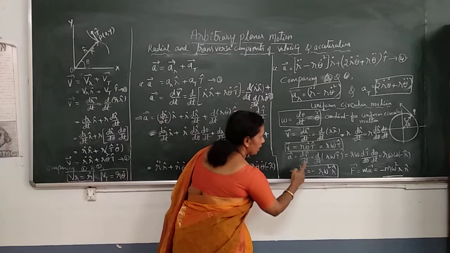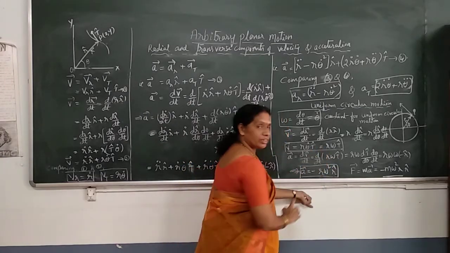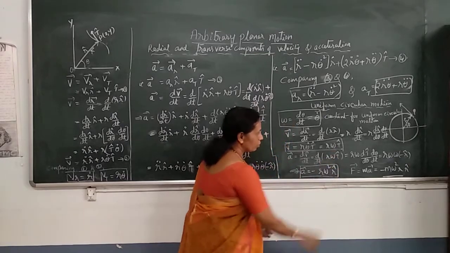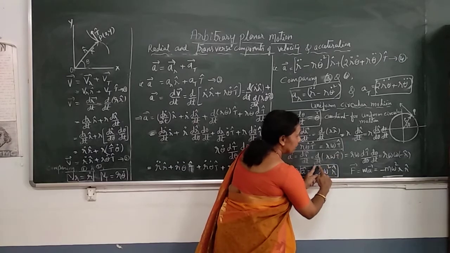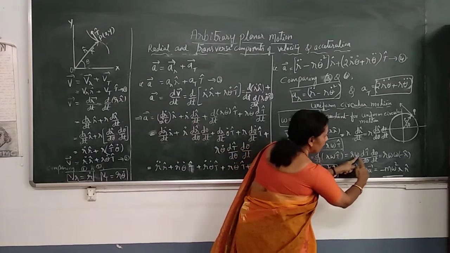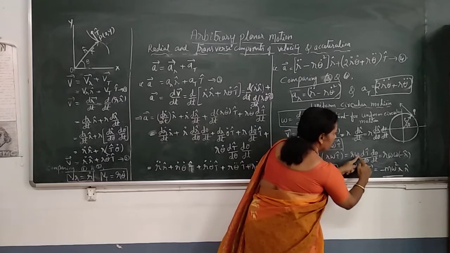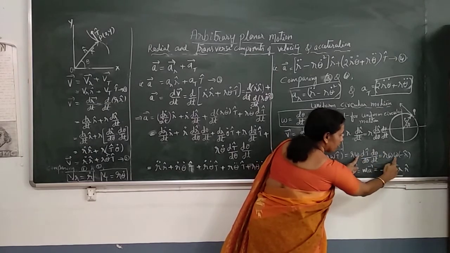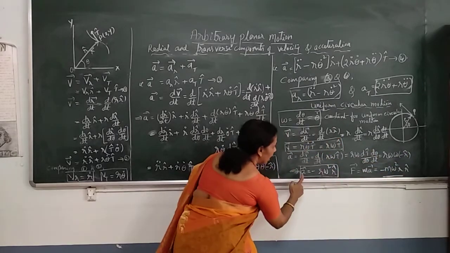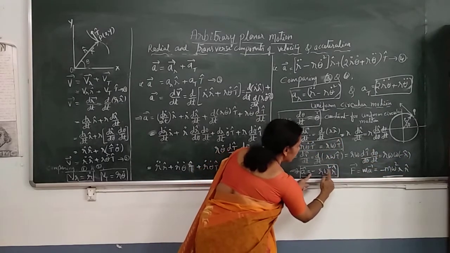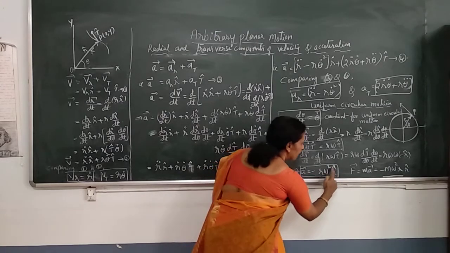Differentiate. Again, d by dt of r omega t cap. Uniform circular motion, r constant, omega is constant. So this becomes r omega dt cap by dt. That is r omega dt cap by d theta into d theta by dt. That is r omega into d theta by dt, one more omega, dt cap by d theta, minus r cap. So acceleration becomes minus r omega square r cap. Acceleration is minus r omega square r cap.